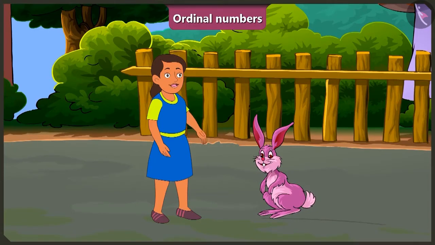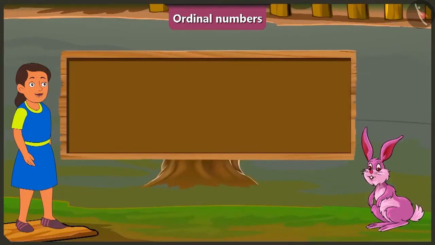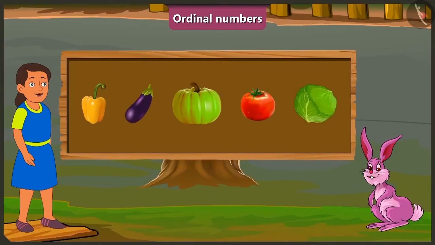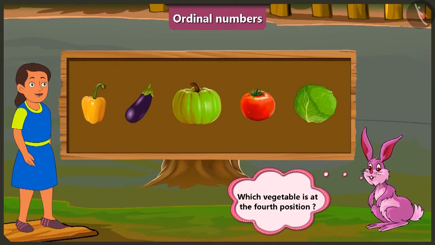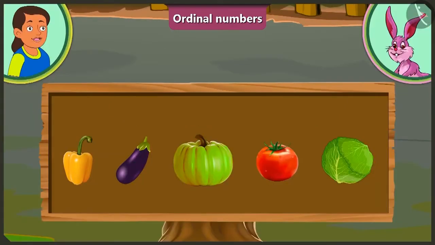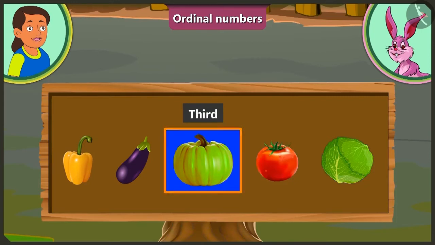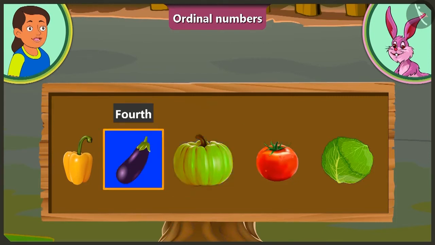Bunny, ask me more. This is fun. Come on, let us see a few more examples. Look, Bubbly. There are some vegetables kept in a row. Which vegetable is at the fourth position? Here first of all is cabbage. At the second position is tomato. At the third position is pumpkin. And at the fourth position is here brinjal.